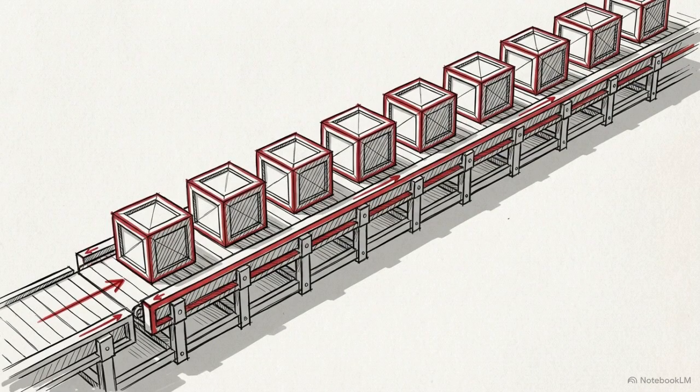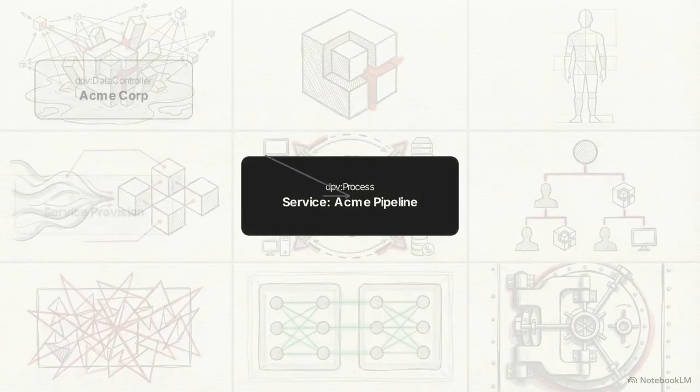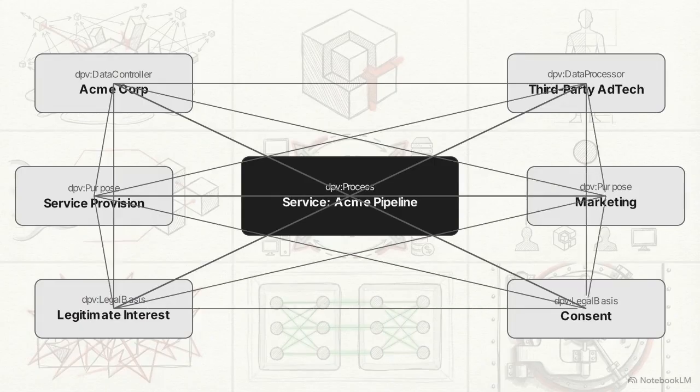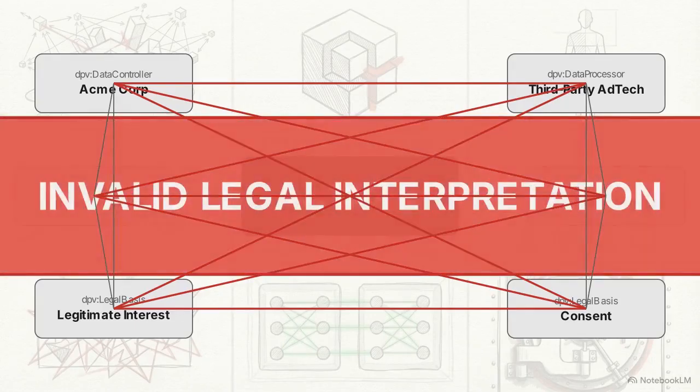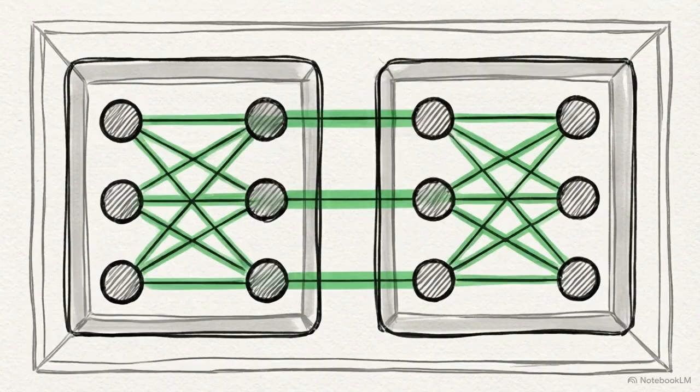Consider the Acme pipeline. As a data controller, Acme collects user email addresses for two distinct reasons: internal service provision and third-party targeted marketing. This diagram shows what happens if you dump all of that disparate metadata into a single flat process node. You get a chaotic tangle of red, contradictory edges crossing between internal privacy permissions and external processor rules, creating invalid legal interpretations. The architectural solution to this supply chain chaos is the use of DPV nested processes.